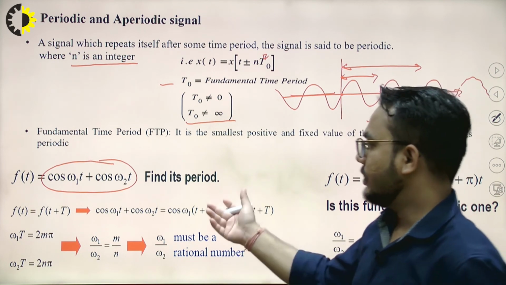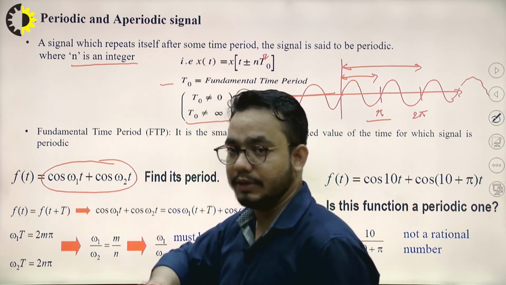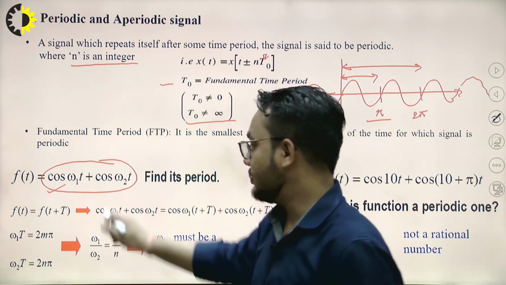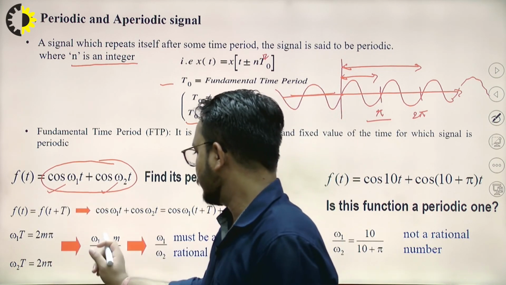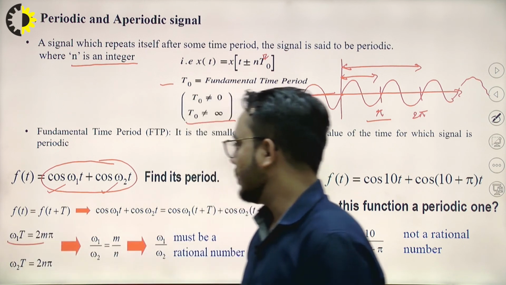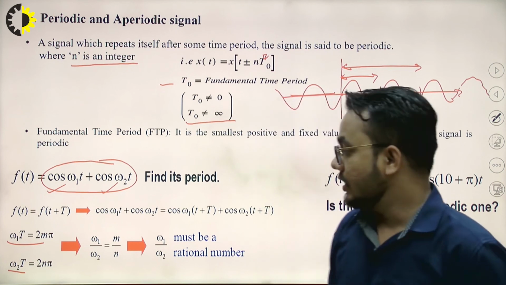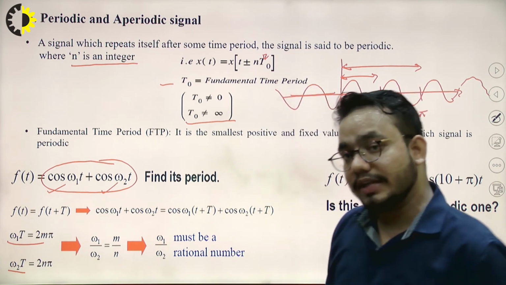If they are combined, we have to find out the individual time periods of the signals. Let's say this is function number 1 having time period T1, and this is function number 2 having time period T2. We will take the ratio and calculate it.